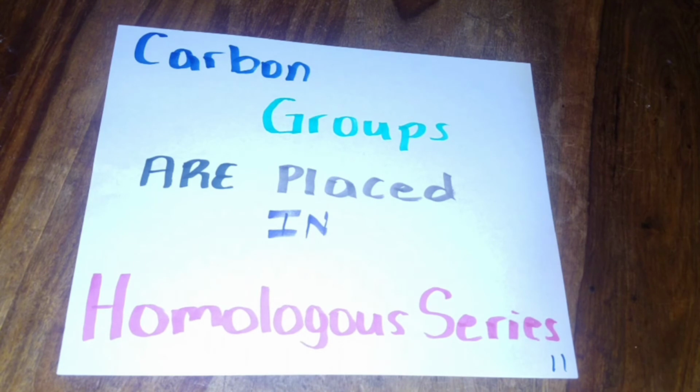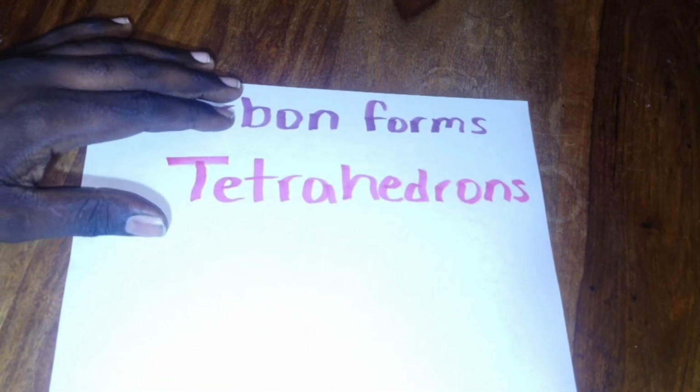All right, so the homologous series, even though it sounds complicated, is just the different groups, or as I like to call it, the different classes of organic compounds. So you have things like alkanes, alkenes, alcohols, imines, amides, ethers, esters, and a lot of other things. But this is just to say that you have many different organic compounds and we place them in different groups called homologous series.